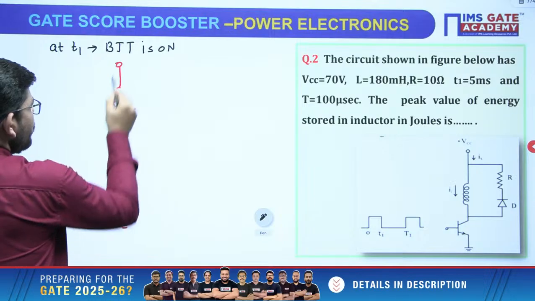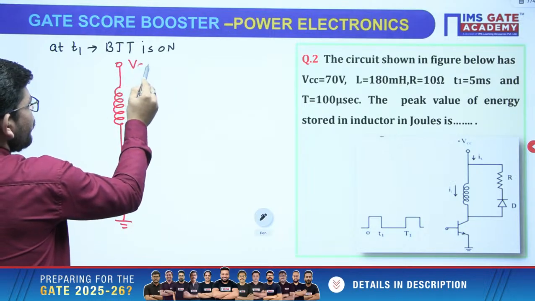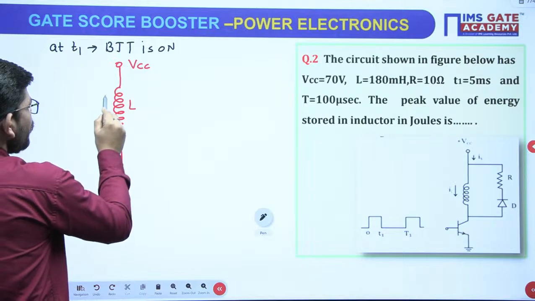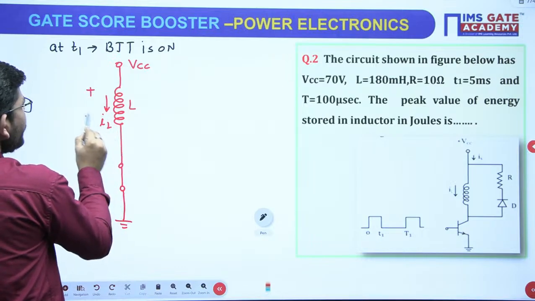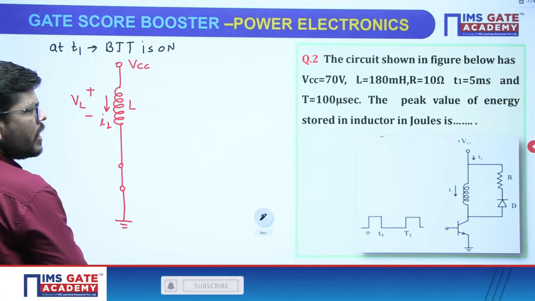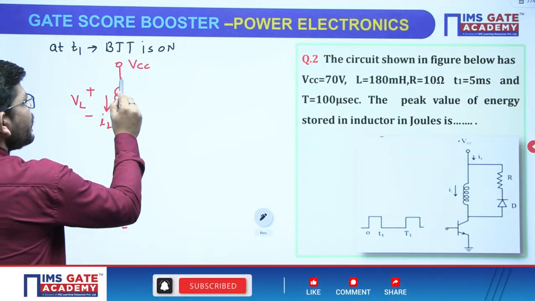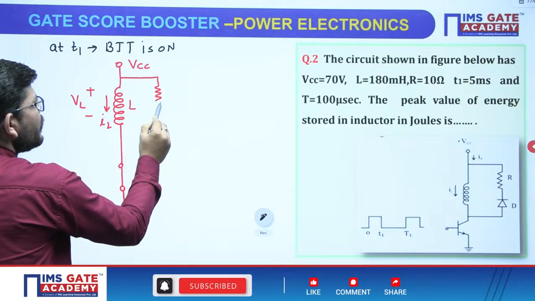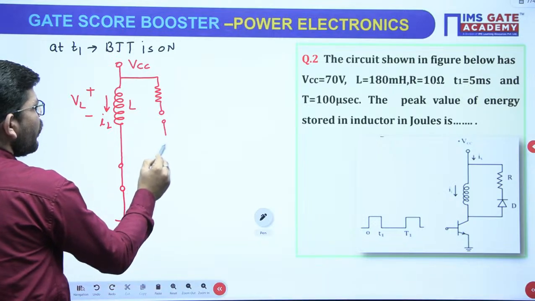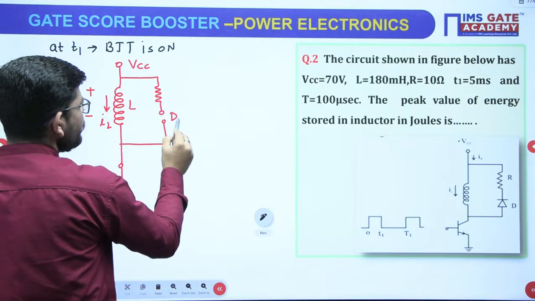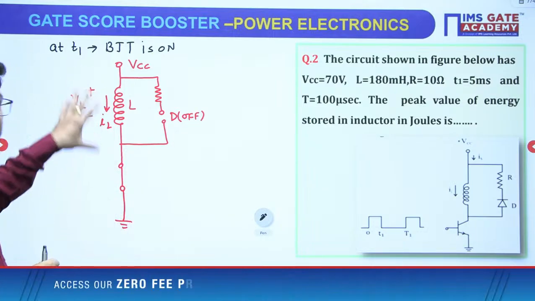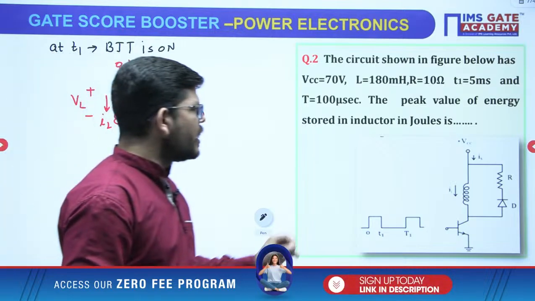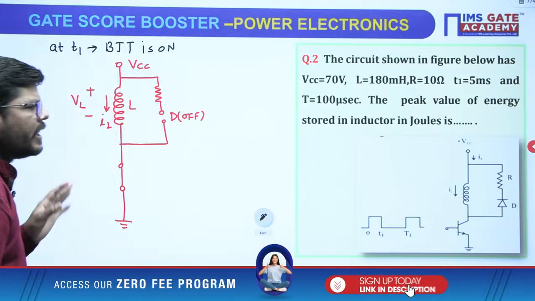This is VCC. So when the inductor stores energy, current will start increasing across it and the inductor voltage polarity will be like this. Now because of this polarity of the inductor, what will happen to the diode? The diode will be off, right? The diode will be off. So this is the circuit, correct? This is going to be the circuit that we will be having.